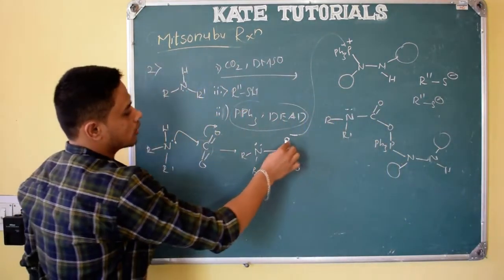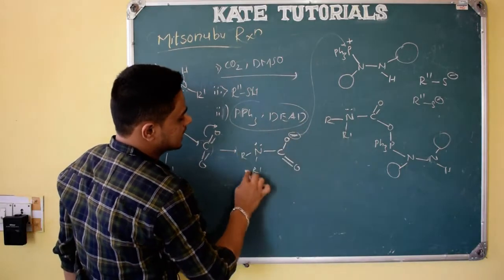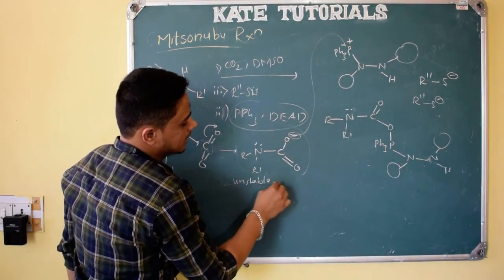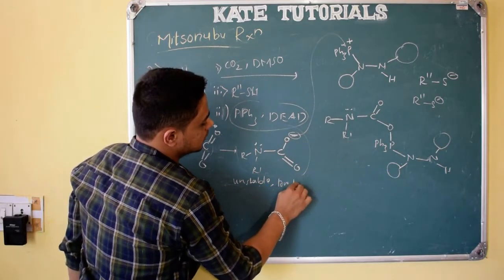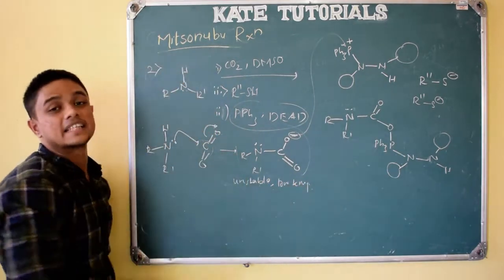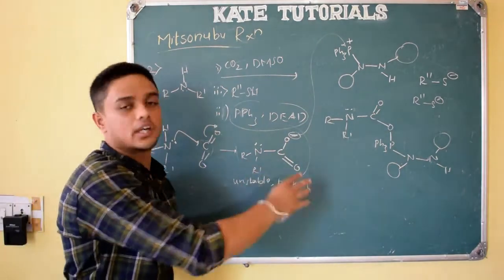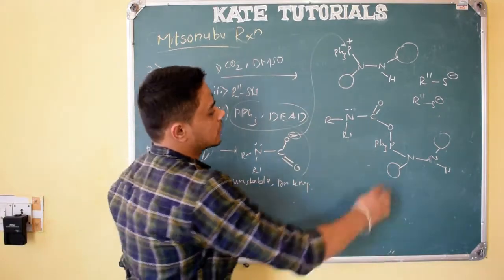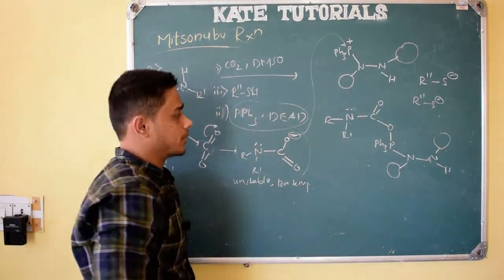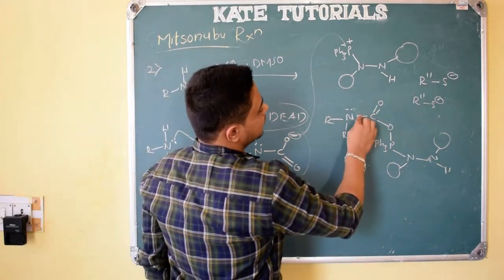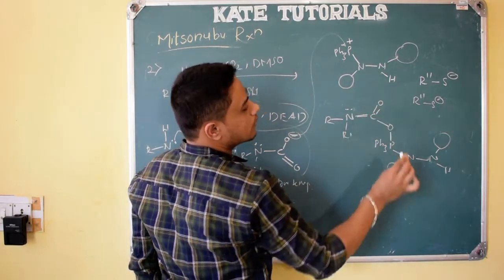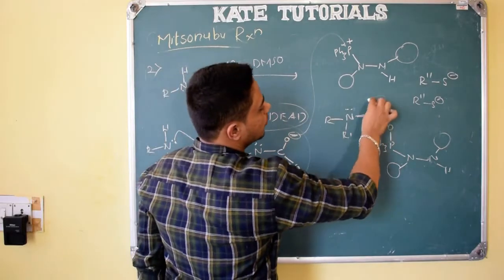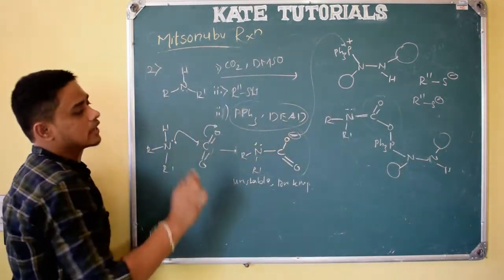This compound which we got is very unstable, and we maintain it at low temperature. We store it at low temperature because as it is very unstable, at high temperature it will dissociate. So this reaction is carried out at low temperature. So here this bond is there, right? It is also a weak bond. The carbon nitrogen bond is very weak here, and moreover it acts the same as carbon dioxide, CO2.